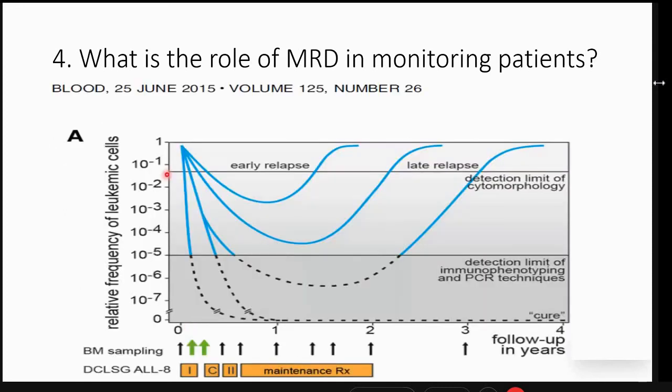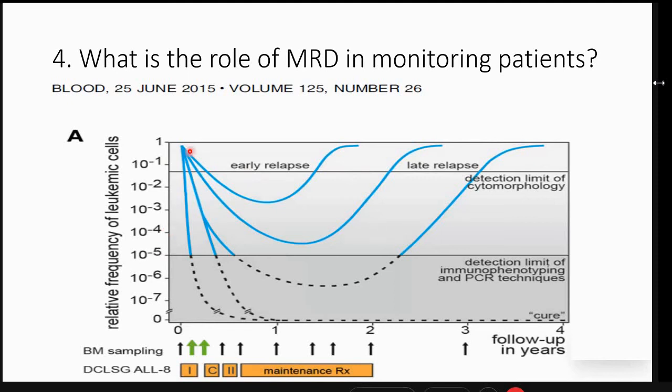So this is the general schema of an MRD. This line is the detection at the level of cytomorphology under light microscopy, between 10 raised to minus 1 or 10 raised to minus 2. And MRD pushes down our limits of detection to as low as 10 raised to minus 5 with modern tools. Although if 10 raised to minus 5 is not available, at least 10 raised to minus 4 is reasonably available in most of the centers in our country.